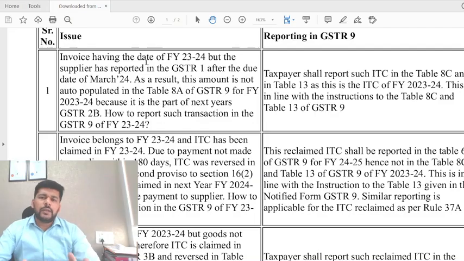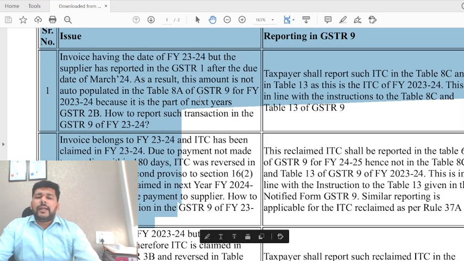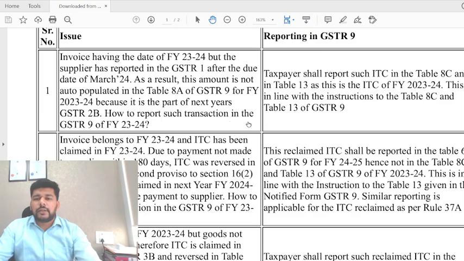So what is the first issue they are saying: the invoice having the date of FY 23-24, but the supplier has reported it in GSTR1 after the due date of March 24. As a result, the auto-populated credit in 8A for FY 23-24 does not include it; it is a part of the next year's. How to report such a transaction? They simply tell you, the taxpayer shall report such input tax credit in table number 8C and table number 13.